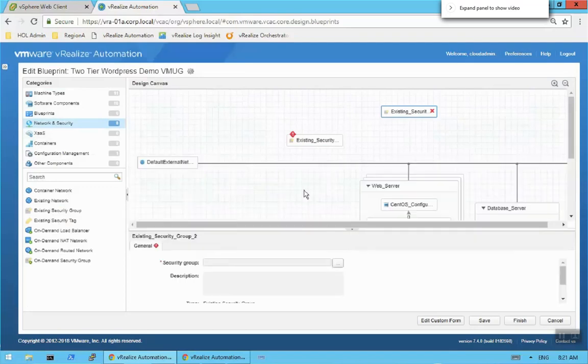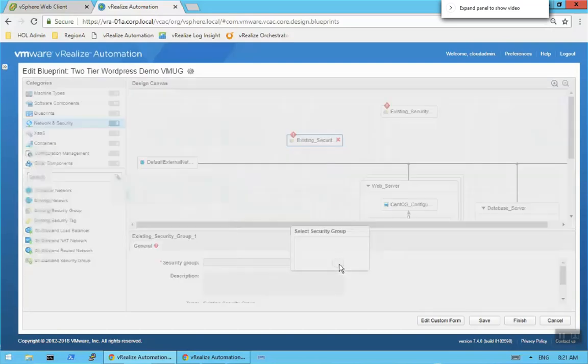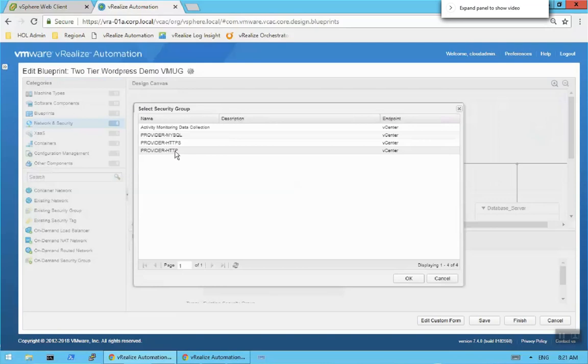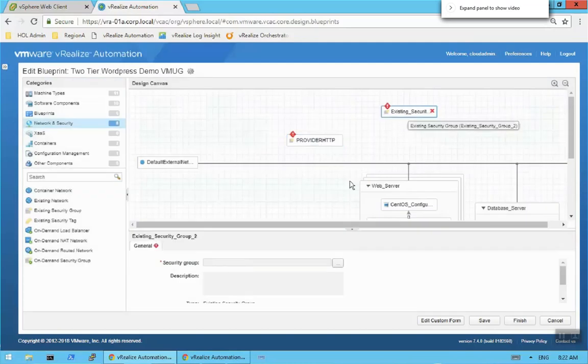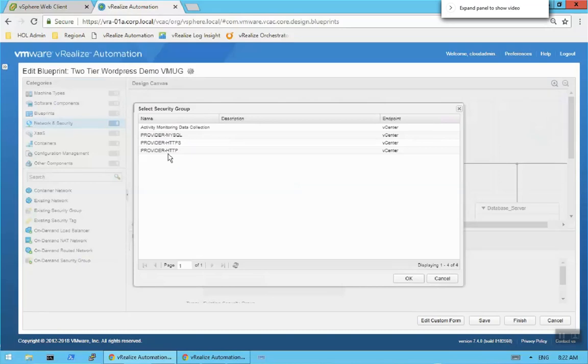Okay. All right. And so what I'm going to do is take this security group and associate it with a predefined group that we have. I'm going to keep this simple and just do over HTTP, so port 80. I'll select that security group and go to the second one, which is going to be the database. So I'll choose MySQL.